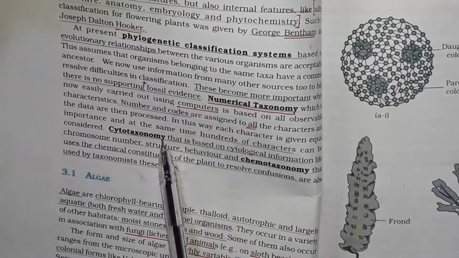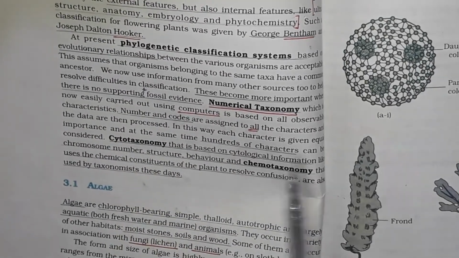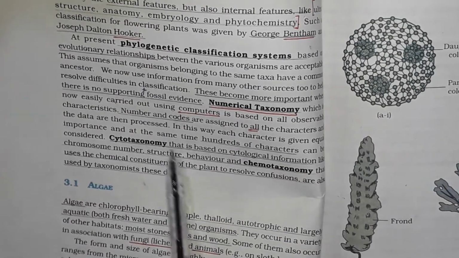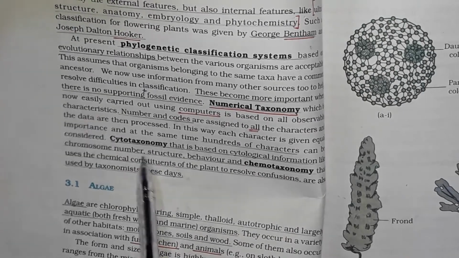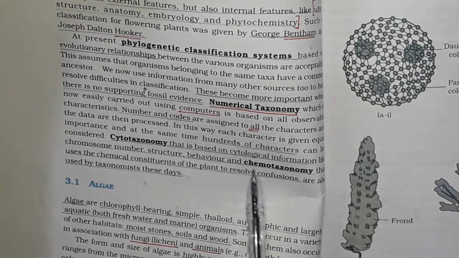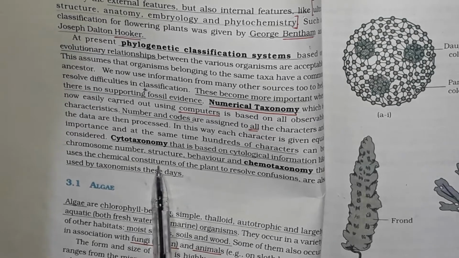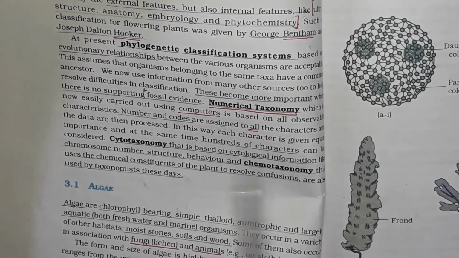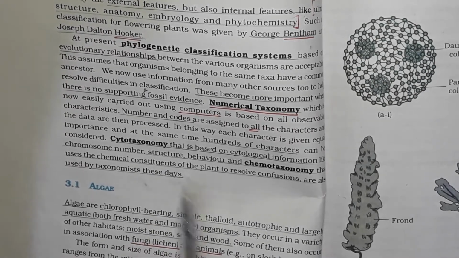The next classification was cytotaxonomy. It is based on cytological information like the chromosome number, the structure, and the behavior of the cell. The next classification is chemotaxonomy. This chemotaxonomy uses the chemical constituents of the plants to resolve the confusions. This type of taxonomy is also used by taxonomists these days.